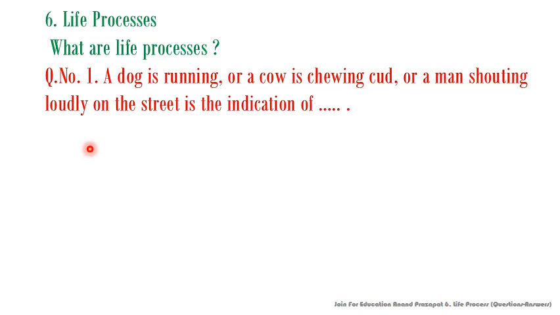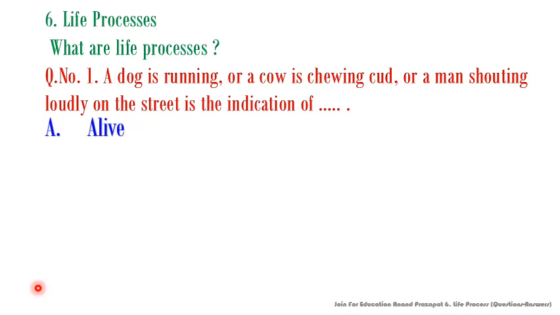This is the first multiple choice question. The question is: a dog running, a cow chewing cud, or a man shouting loudly on the street is the indication of what? Let's see what are the options of this question.